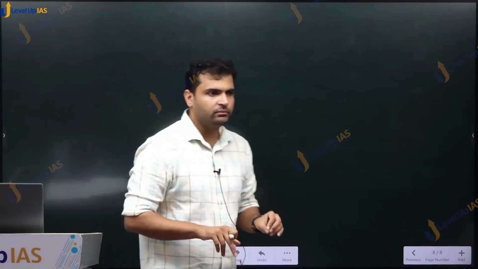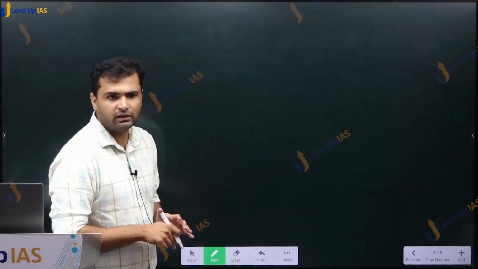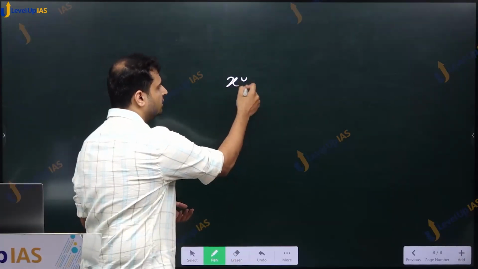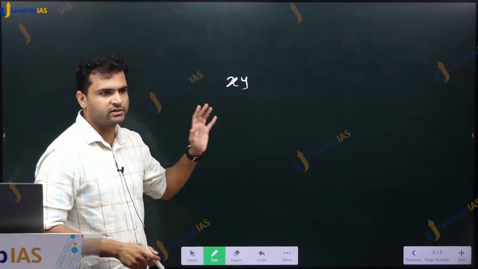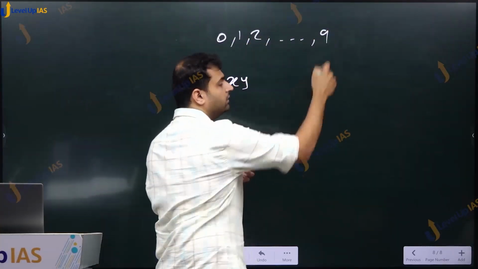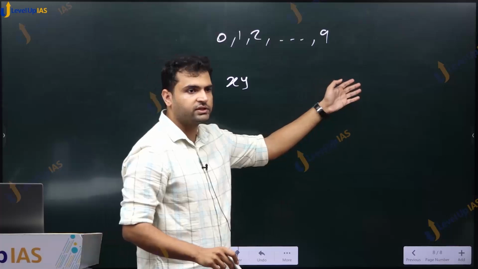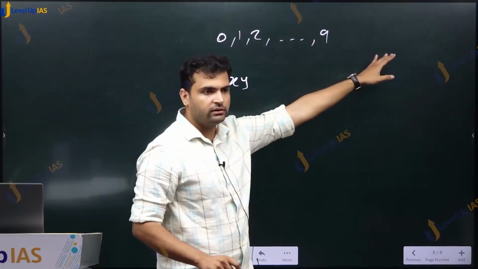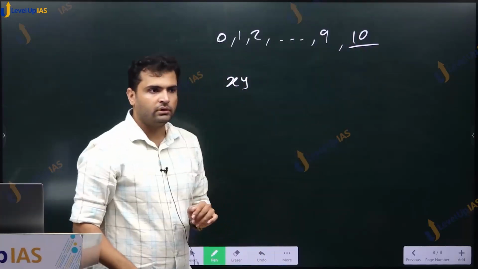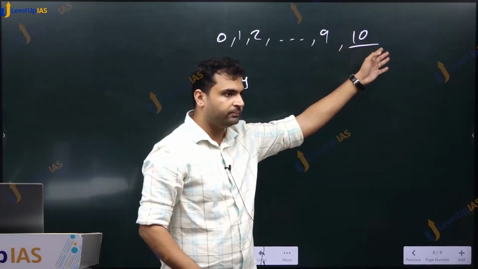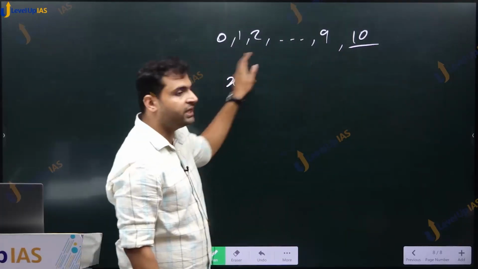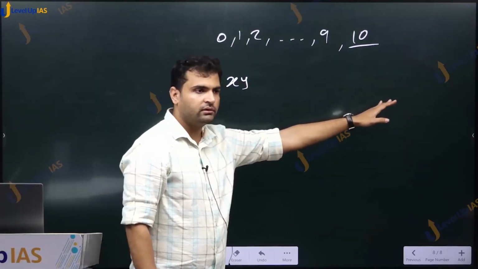So in general, before that, let us see in general, if instead of digits, I used symbol for digits. For example, if I have this number xy, where x and y are any digits. Digits are 0, 1, 2, up to 9. These are the digits we have in decimal system. If I want to write next digit, I reuse these digits 1 and 0 and write it as 10. We call it 10, right? This is our decimal system. In decimal system, we have 10 symbols from 0 to 9.